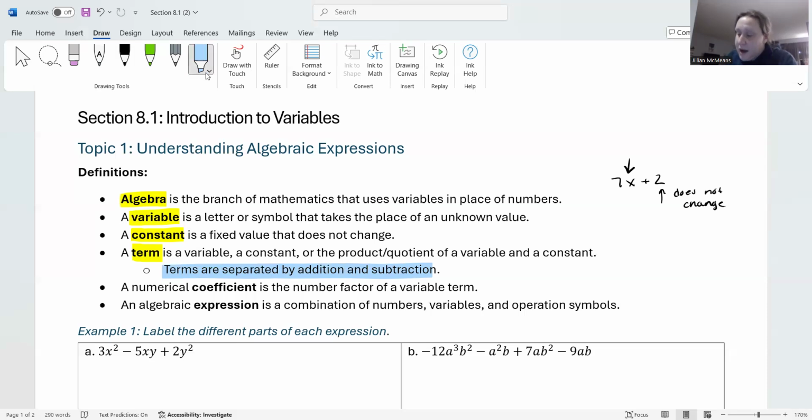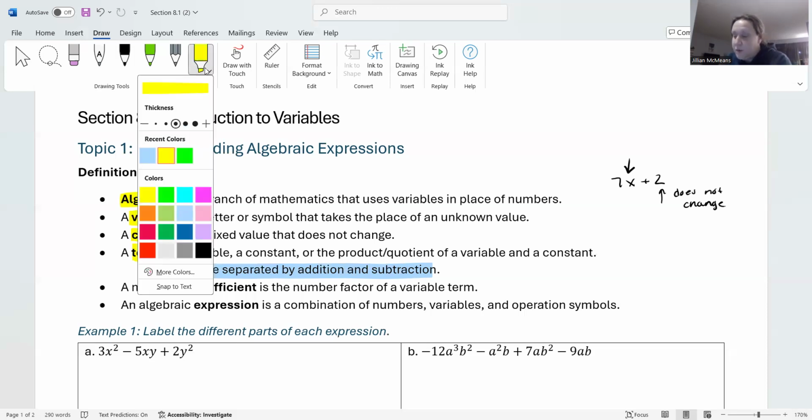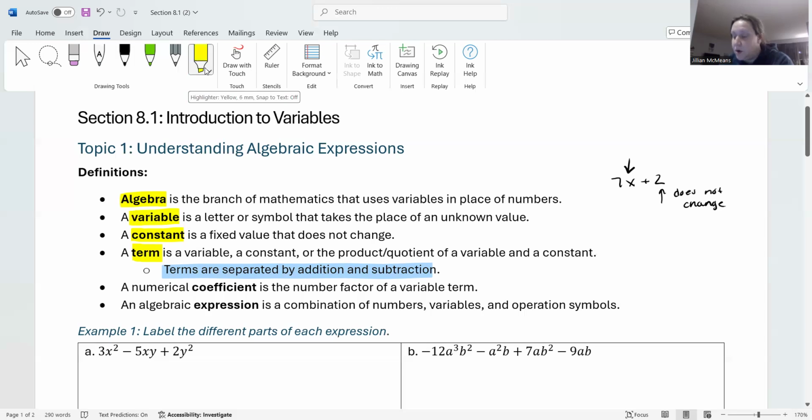Okay? Now, next up, we have a numerical coefficient. So a numerical coefficient is the number factor of a variable term. So if we go back to this example over here, we had 7x plus 2.